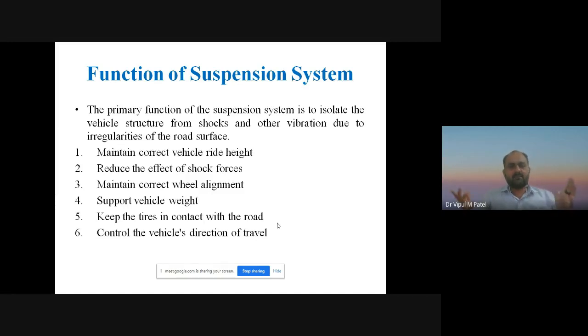And the final one is to control the wheels' direction of travel. Means if we are cornering the vehicle, accelerating the vehicle, or braking the vehicle, then the suspension system is the most important unit, or we can say the most important part or component, that we are using to control the vehicle direction of travel. So these are the functions of the suspension system, right?